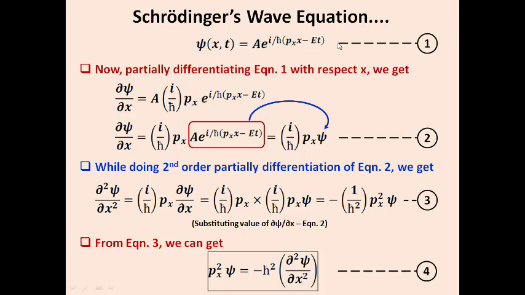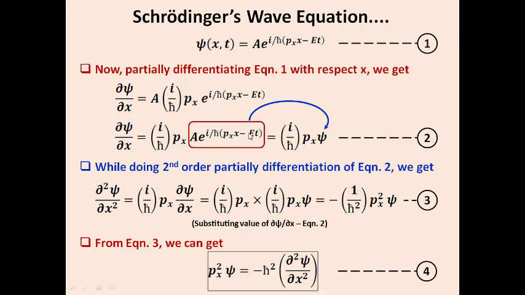The exponential term remains as it is. So if I write dou psi by dou x as i by h cross times p into e power i by h cross times (p x minus E t), this term is nothing but the wave function psi. So I can write dou psi by dou x equal to i by h cross times p into psi. That is equation number 2.